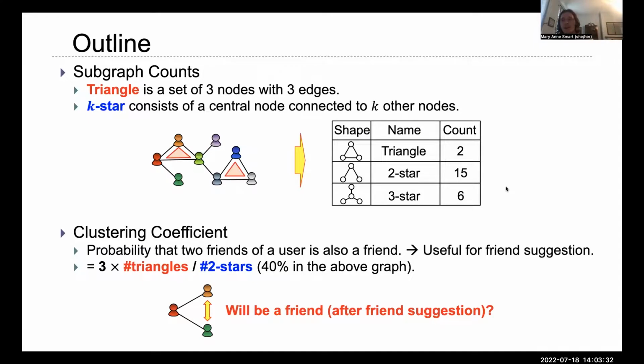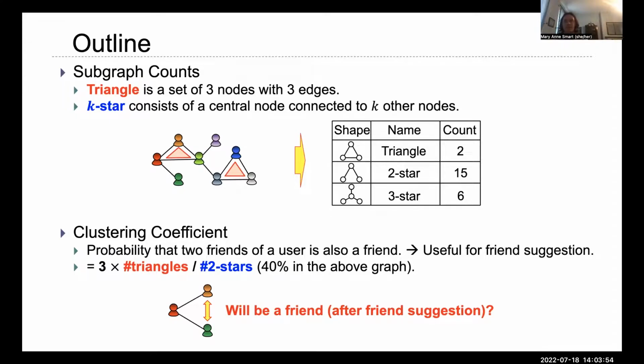This work is about counting subgraphs in a network. We focus on triangles and K-stars. A K-star consists of a central node connected to K other nodes. In this example graph, the light green user in the middle is a part of three 3-stars. And there are 2 triangles, 15 2-stars, and 6 3-stars.